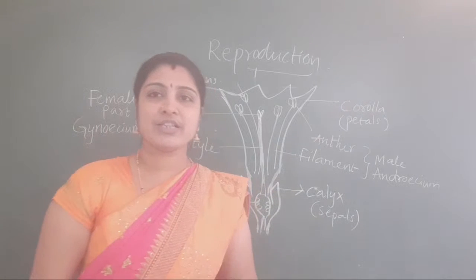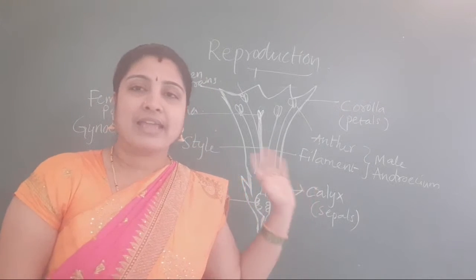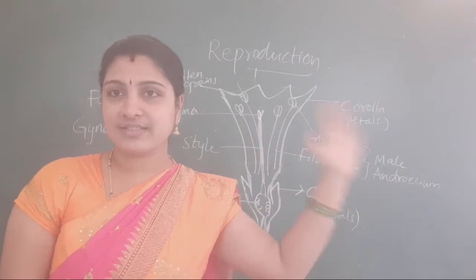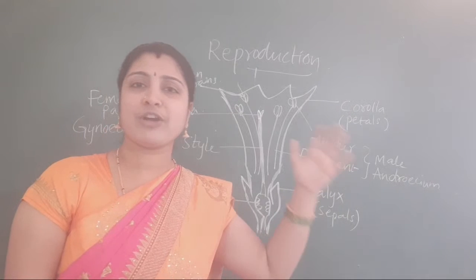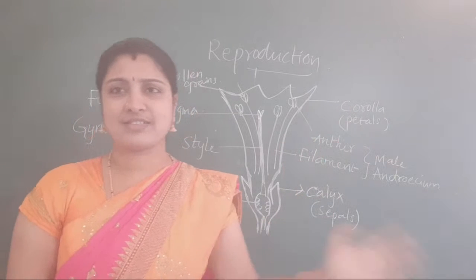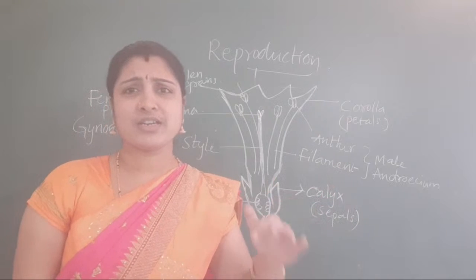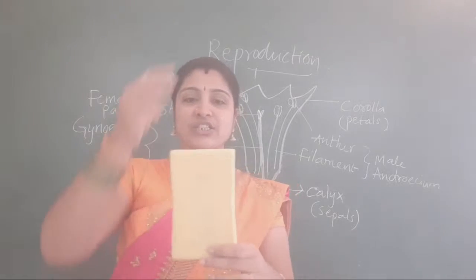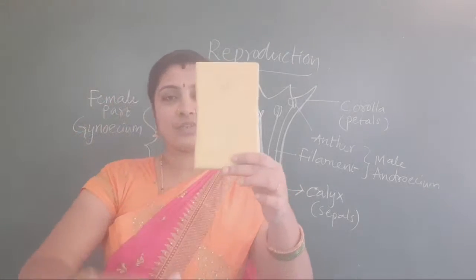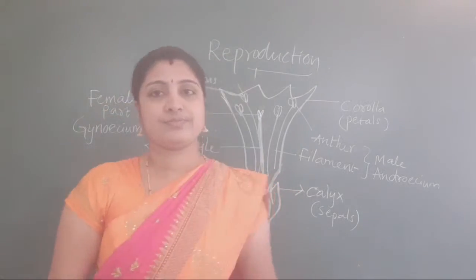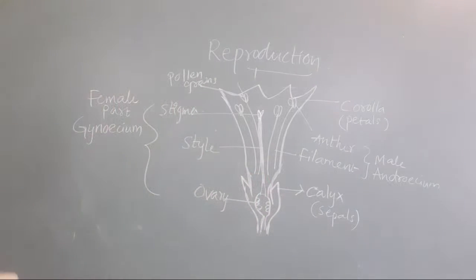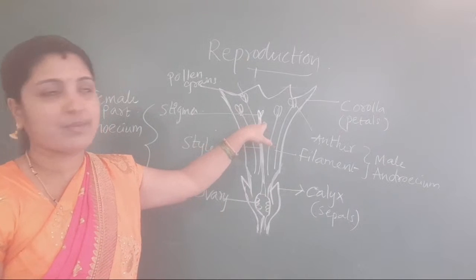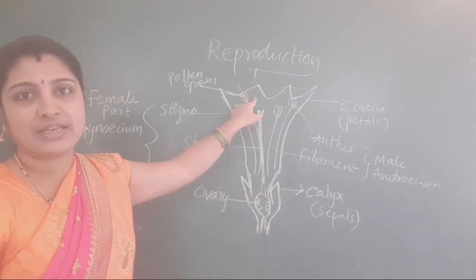Students, 8th class students, once again you listen. I am going back to 7th class because the continuation lesson is there. From here only you will get answers. No need of deep explanation. TS means transverse section, like this. You see here, this one is gynoecium, stigma. These are anthers, pollen grains.